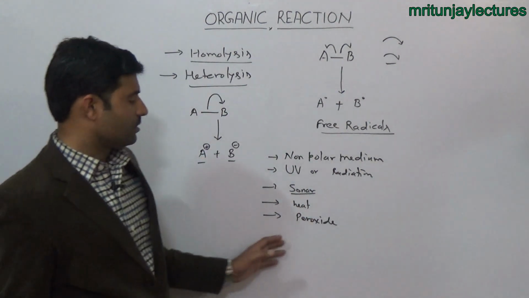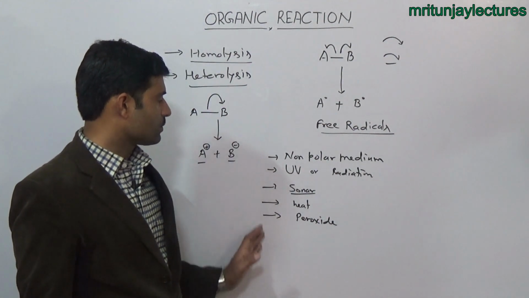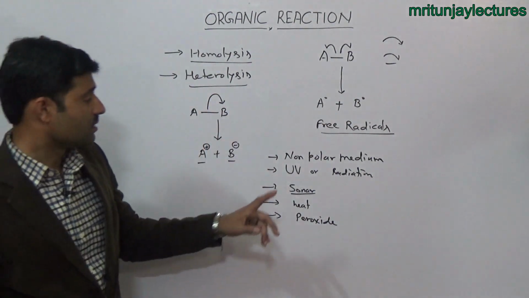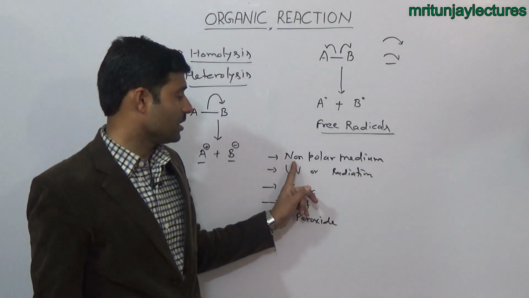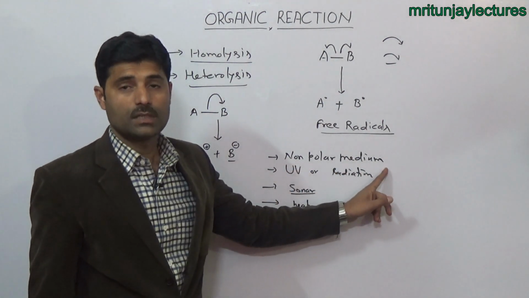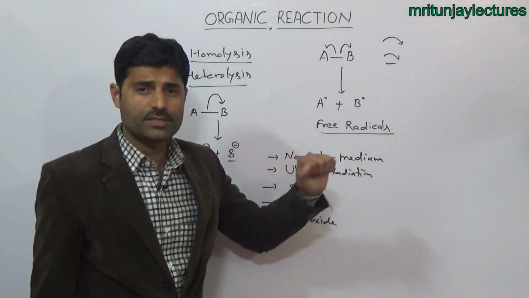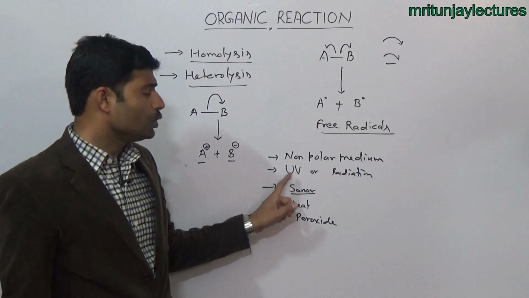It means there are five things responsible for homolysis. The non-polar medium is a non-polar solvent. And second is the UV.